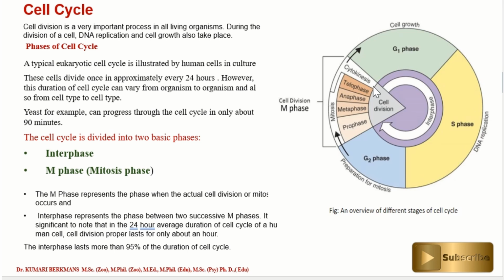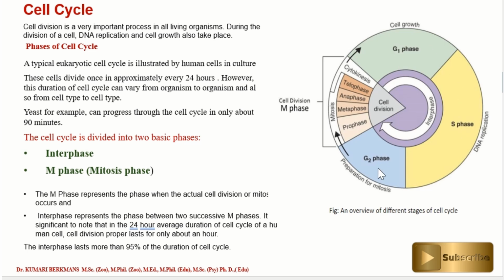See, what you are seeing is the cell cycle. The cell cycle is very important for the growth of any organism. If you take this as a human cell cycle, it takes 24 hours to complete a cycle. This is the resting stage. This phase is called the resting phase, and this is called the mitosis phase, in short form, the M phase. This part is interphase.